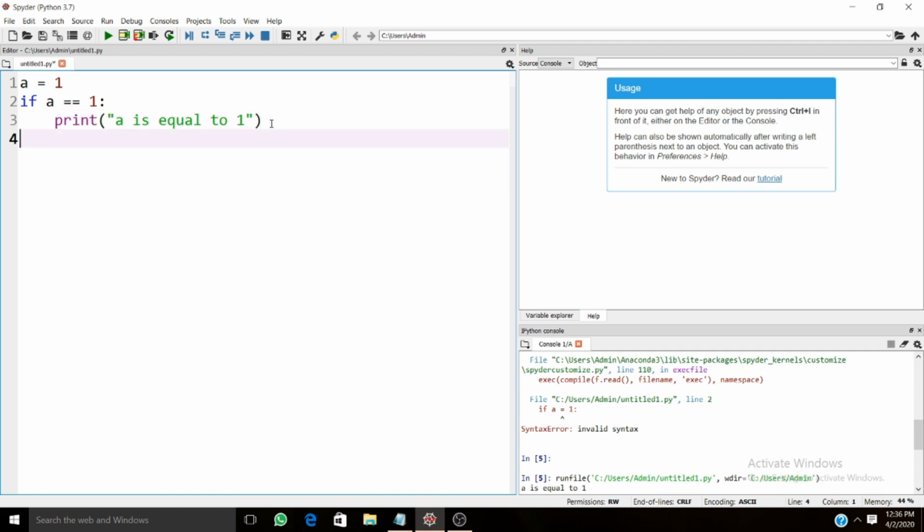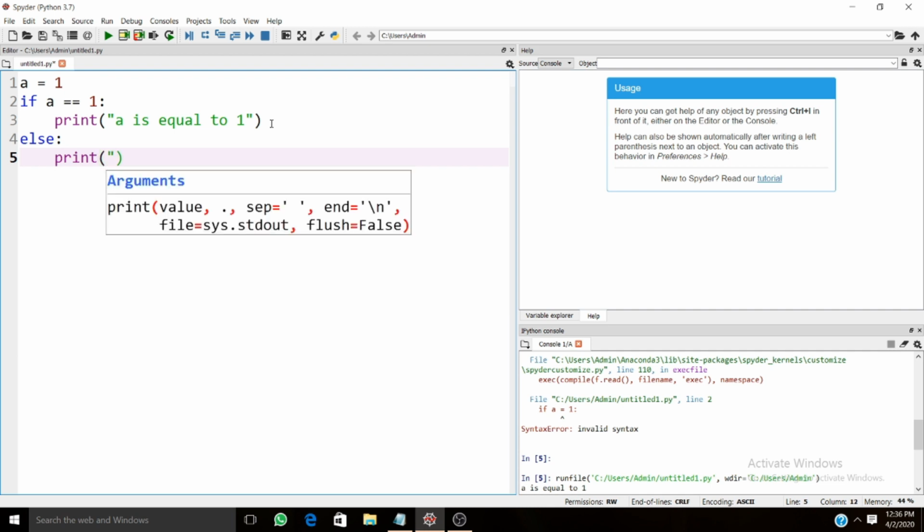Now what if we try to use an else statement? The else statement doesn't have any condition. Remember this: the else statement doesn't have any condition. The else statement is used because if the condition within the if is not satisfied, then we need to run some other code.